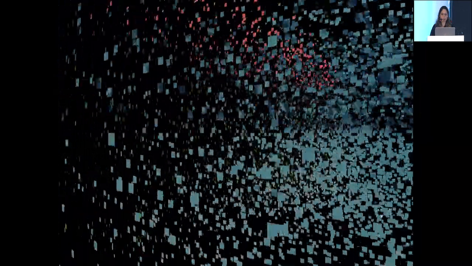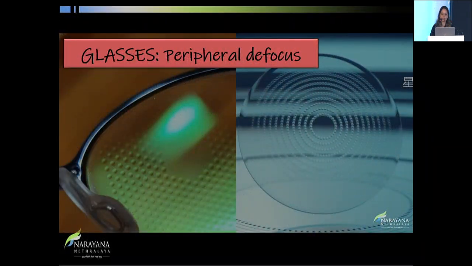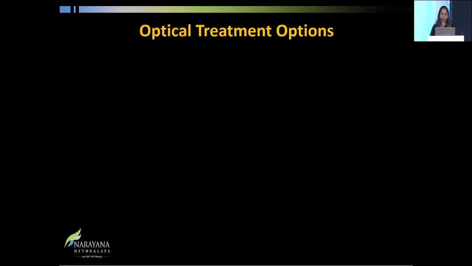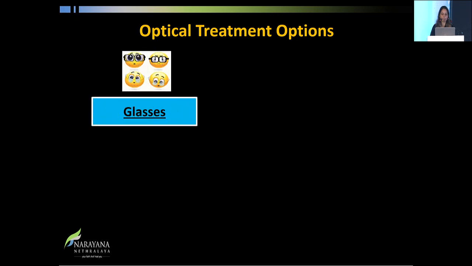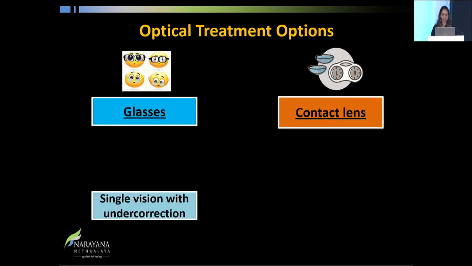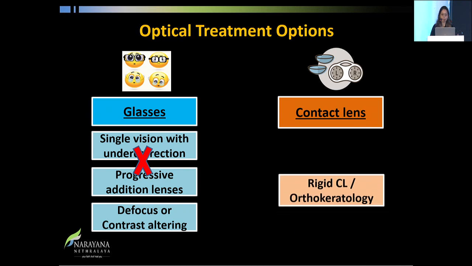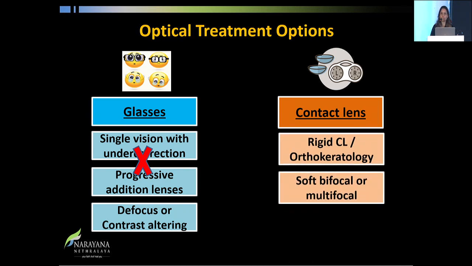And for that, we could have various options, like the defocus glasses, that is the peripheral defocus ones, and the contact lenses. But let me first enumerate the various optical treatment options. We have the options of glasses and contact lenses. In glasses, there are single vision with undercorrection or progressive addition lenses, but they're of no use now in trying to control myopia progression. So what we look at is the defocus or the contrast altering ones. In contact lenses, we have the options of rigid contact lenses or orthokeratology, or the soft bifocal or multifocal contact lenses. I'll try to talk on each of them.